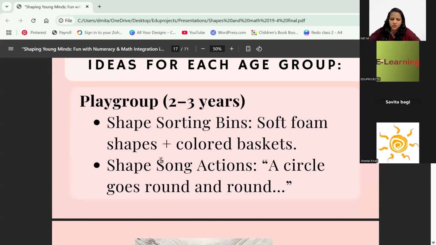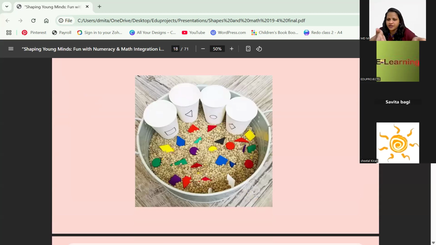Shape sorting bins, yeah, I'll show you. This one is different. Here we've not done too much, no colorful baskets or anything, just simple paper cups. And these pieces, I have this wooden game, which I used earlier for my kids when we were doing this. Like, it's a rectangle that we wanted to show, a square. So you can use just those random pieces and make the children do it.